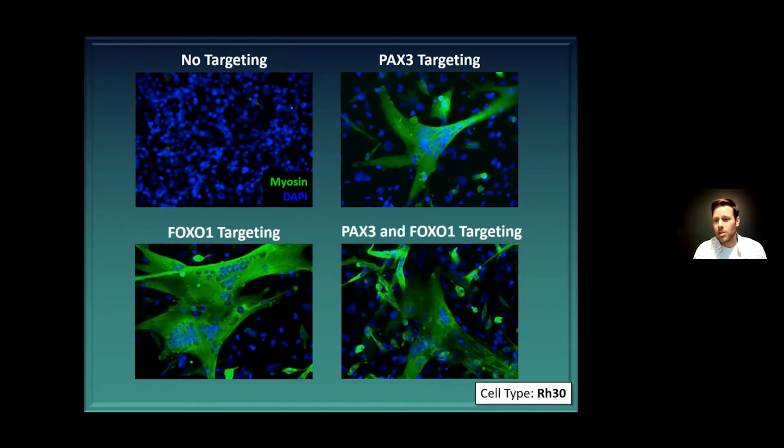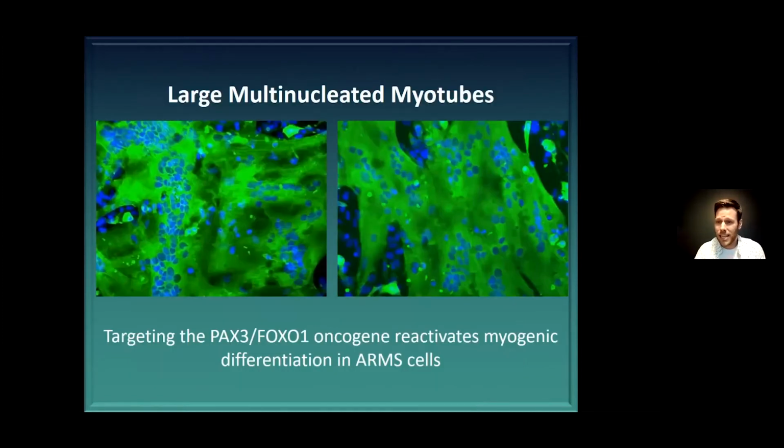You can see multinucleated muscle fibers stained by myosin with PAX3 knockout, FOXO1 knockout, and then PAX3-FOXO1 knockout. And the nuclei are stained with DAPI. So you get these large fibers; this particular cell type is derived from a child, and it produces huge muscle fibers. In fact, sometimes they can essentially take up the entire field of view once you turn these cancer cells into